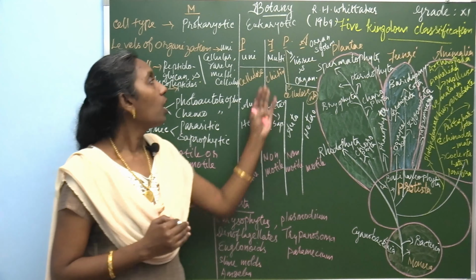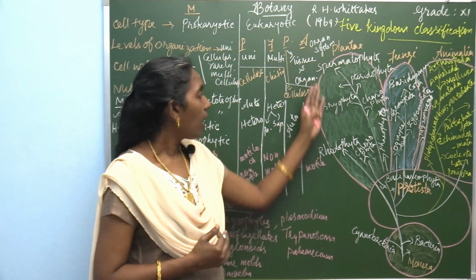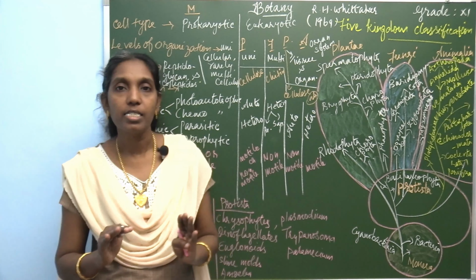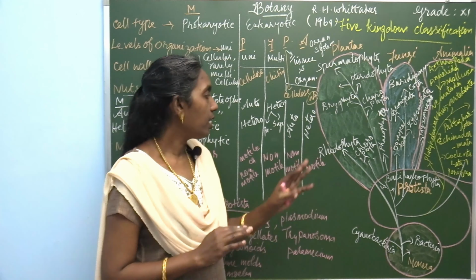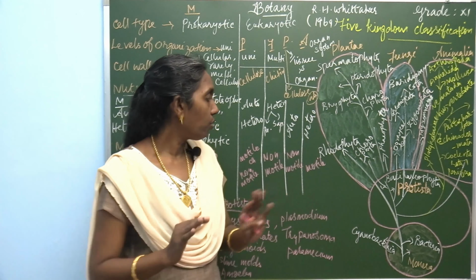So all Kingdom Plantae organisms, which include algae, bryophytes, pteridophytes, everything, are autotrophic. Then animals are completely heterotrophic. They have a heterotrophic mode of nutrition because they depend upon either plants or animals. That is Kingdom Animalia.